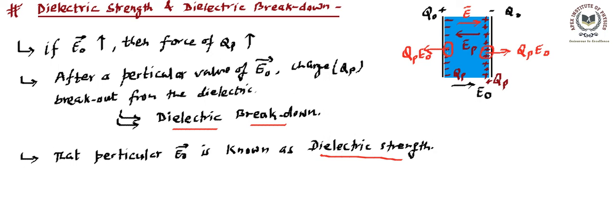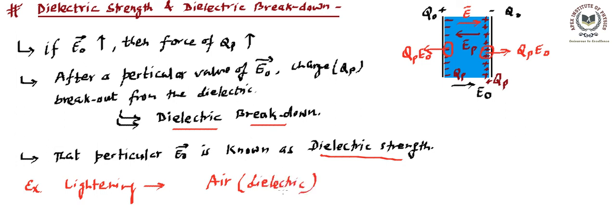One example that you can relate with this is lightning. During rainy seasons, you see lightning. Lightning is a good example of it. Let me explain in short. In lightning, we see light falling down towards the earth, whereas we know in the atmosphere there is air. Air is basically oxygen and nitrogen, so this is basically a dielectric. Air is a dielectric. That means in a dielectric, charge cannot move easily because it is non-conducting in nature.